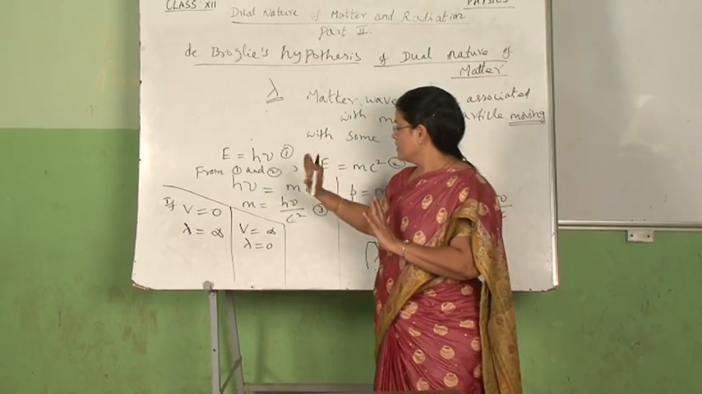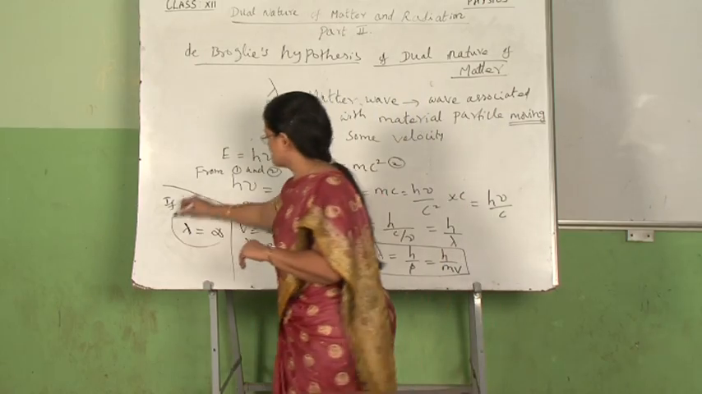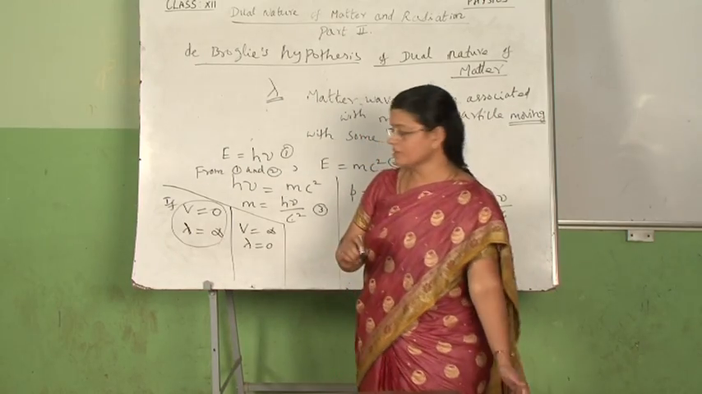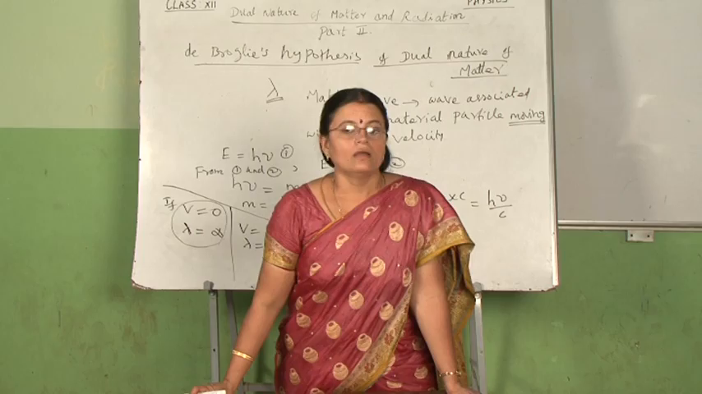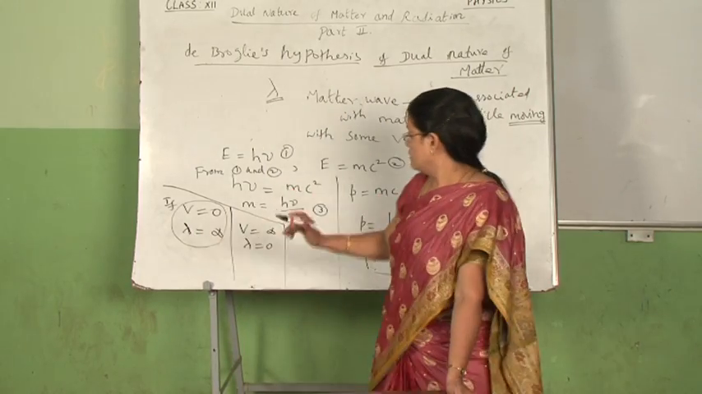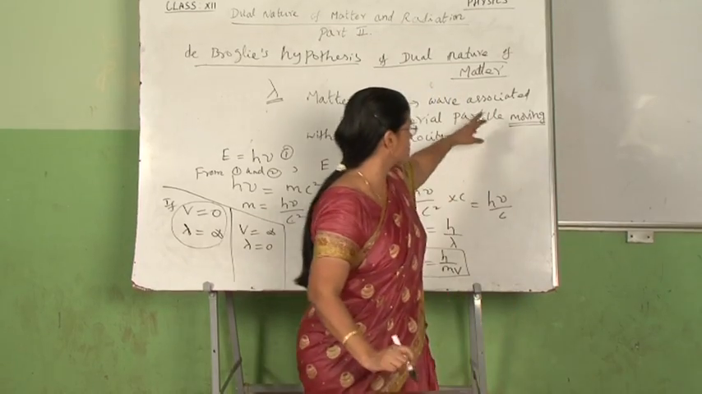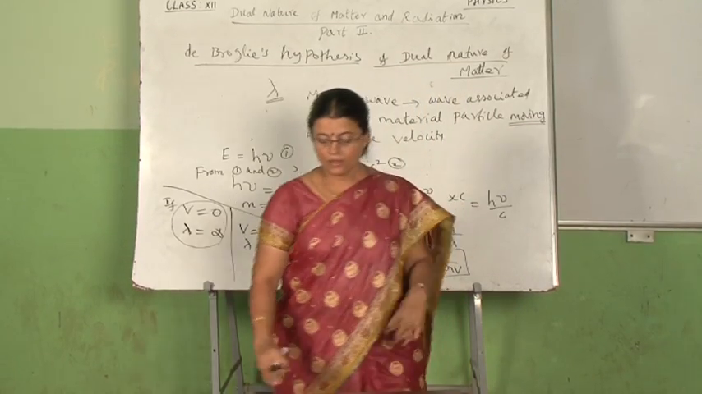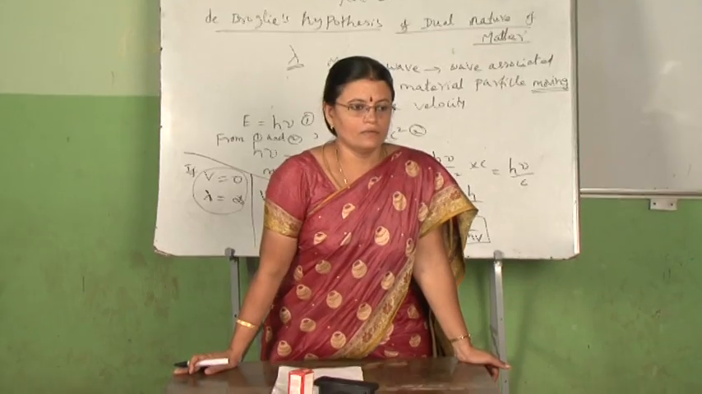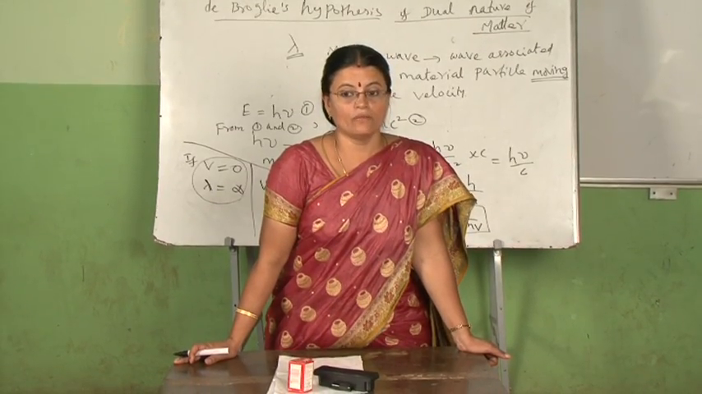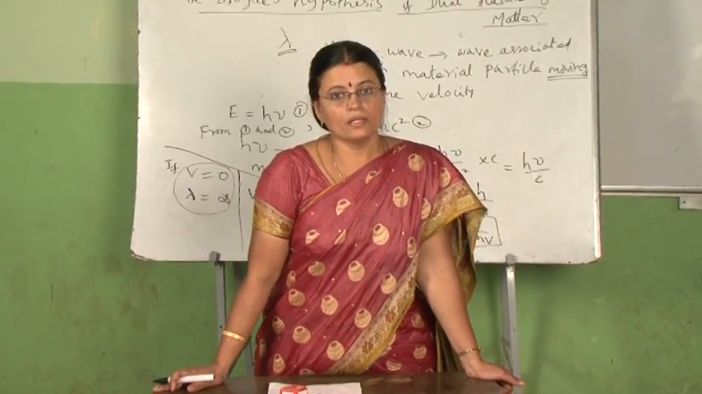That means the first condition clearly tells you that the matter wave or de Broglie wave comes into the picture only when the particle is moving with some velocity. That is why we gave a stress on this word moving. And one more question arises here: when we say de Broglie wave, can it be an electromagnetic wave?